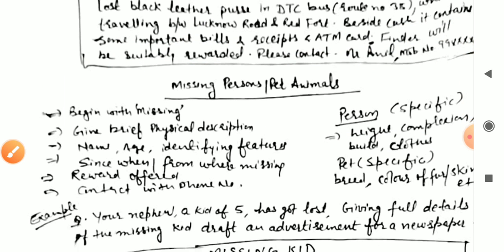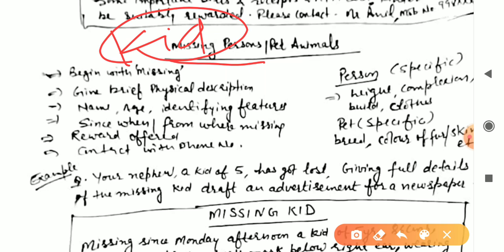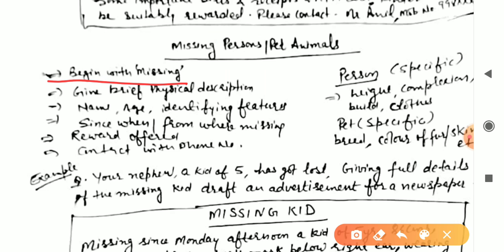Next type is missing person, pet animal. Sometimes a question is asked, instead of lost and found, related to a missing person, a kid, you can say, mostly not about a person but about a kid, and also pet animals. So how to start? The common details begin with missing. The title will be, if it is a person, you will write missing a person. If it is a kid, missing kid. Or if it is an animal, you will write missing a pet animal, missing a pet dog, missing a pet cat, like that. So the title will be like that.